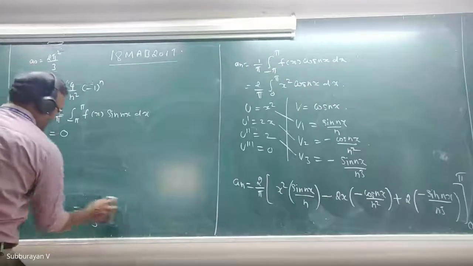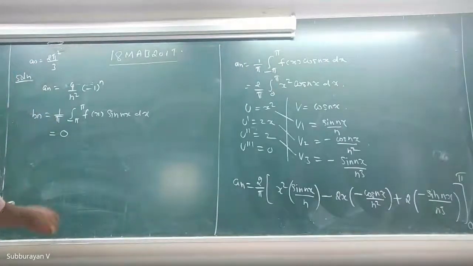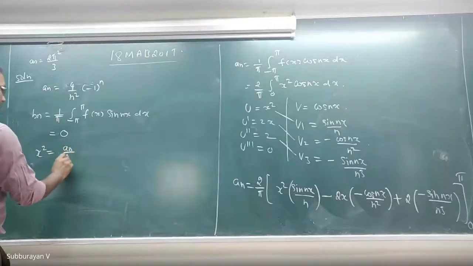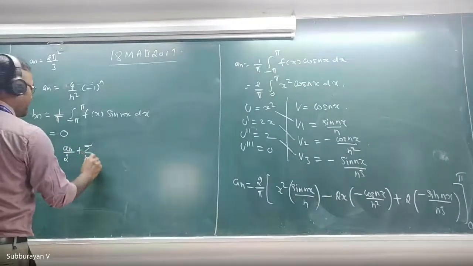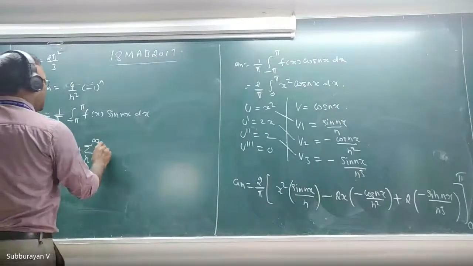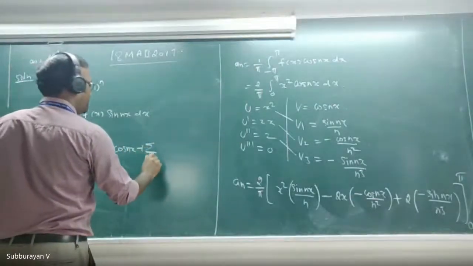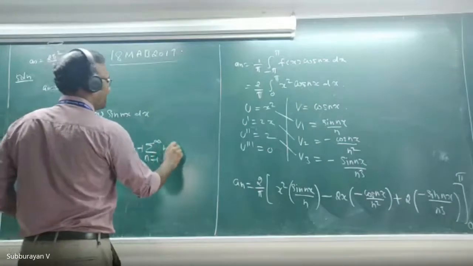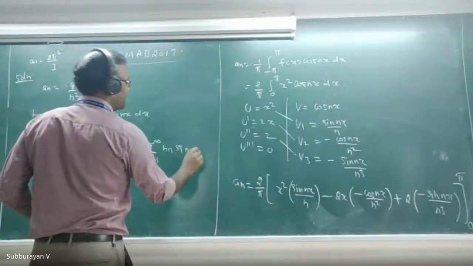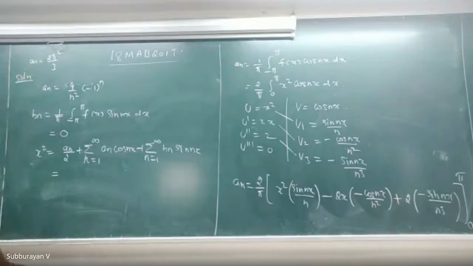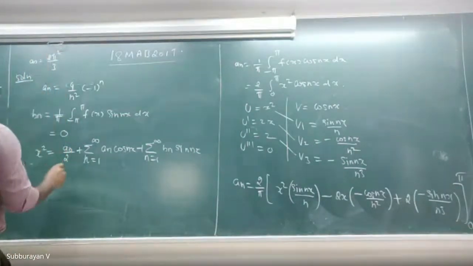Okay, fine. Now write down the Fourier series. That is my x square, which is a naught by 2 plus summation n equal to 1 to infinity an into cos nx plus summation n equal to 1 to infinity bn sin nx. Okay, fine. Now replace all the values of a naught, an and bn. What is a naught? A naught is 2 pi square by 3.